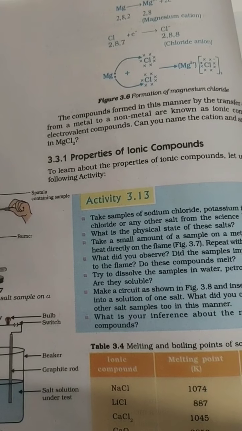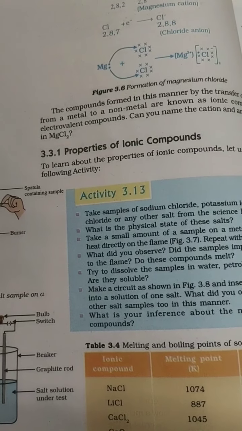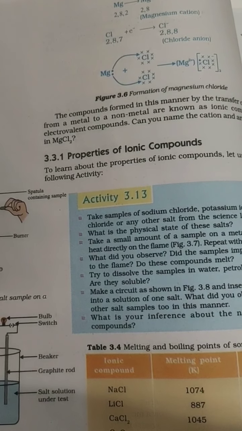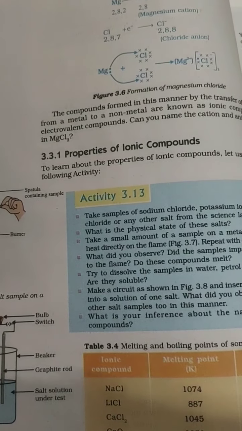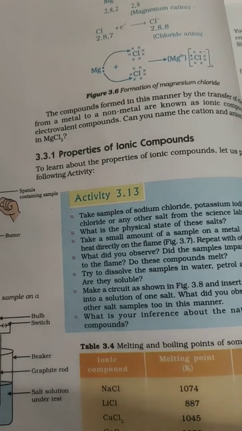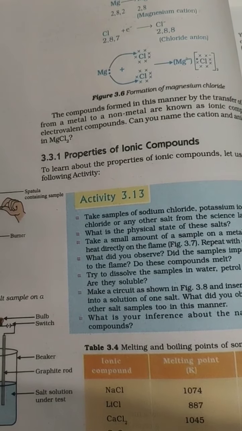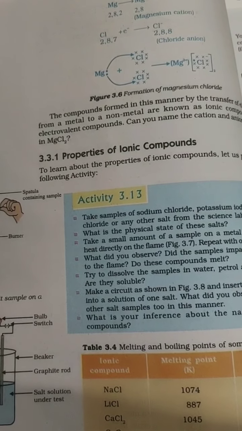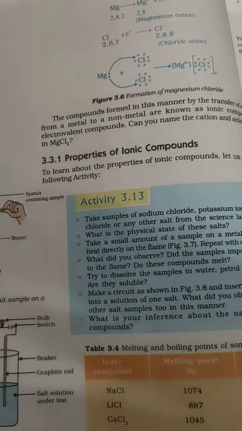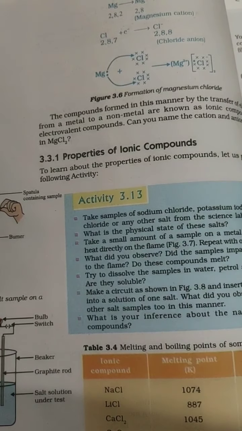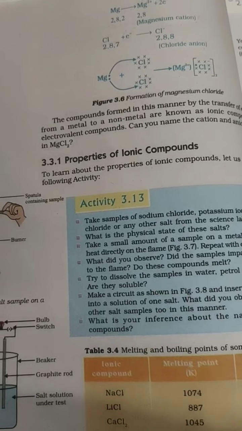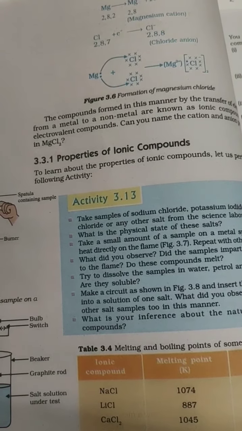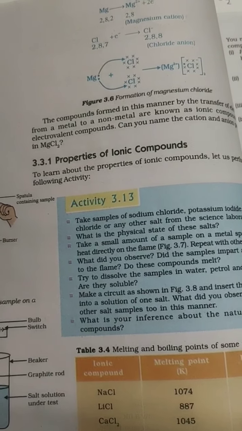So copper sulfate is also an ionic compound and it is soluble in water. We can easily make a blue colour solution. These ionic compounds dissolve in water because water has a high dielectric constant, due to which it weakens the attraction between the ions, whereas alcohol and kerosene oil are not able to break the force of attraction. Water has a high dielectric constant, so it is able to break that bond.